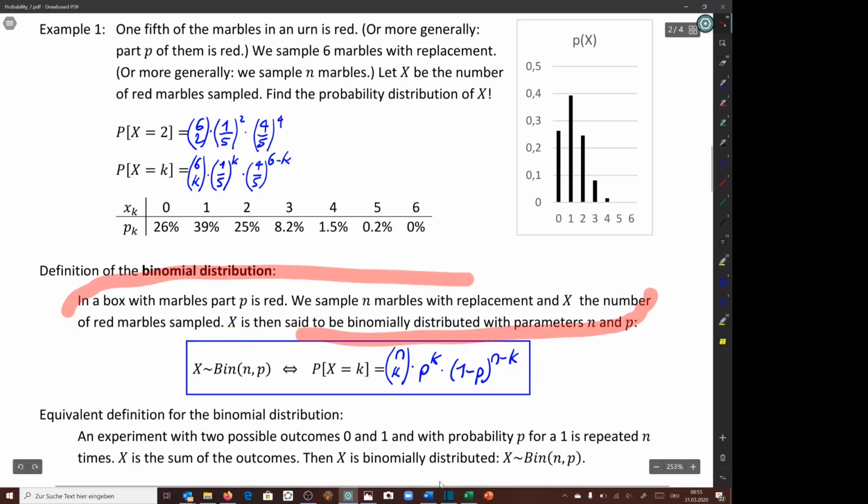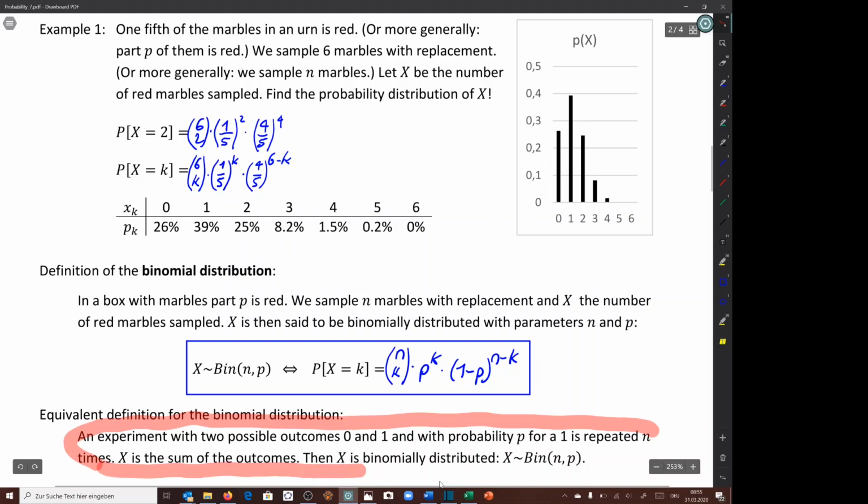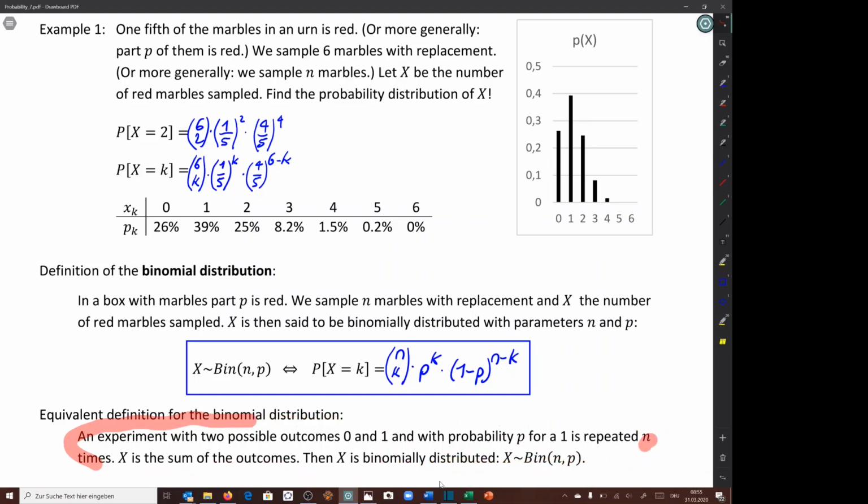Just the marble, instead of having red, we have a 1 and the others are 0. And we don't count the ones, we just add all the results up. Well, that's the same as counting the ones. So it's sometimes helpful to know that you can look at the experiment also in that way, and you see, oh yeah, it corresponds to this way of looking at it. So I know the random variable x that I'm looking for is binomially distributed.